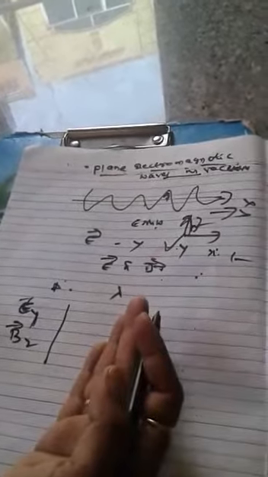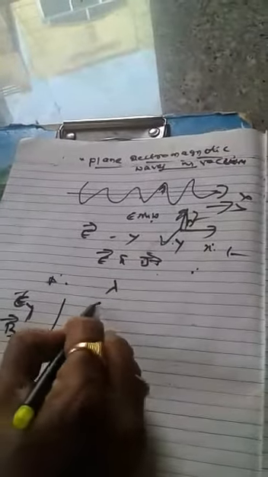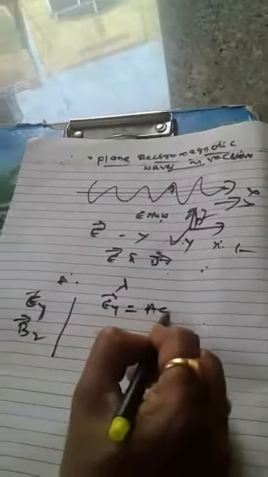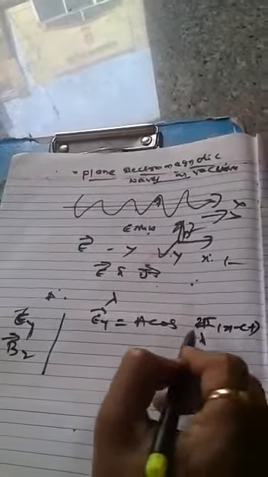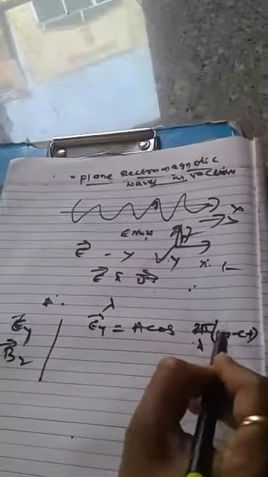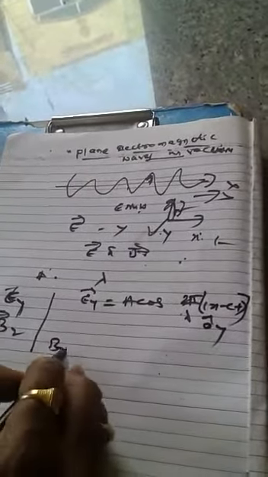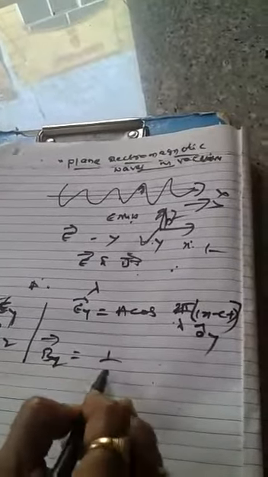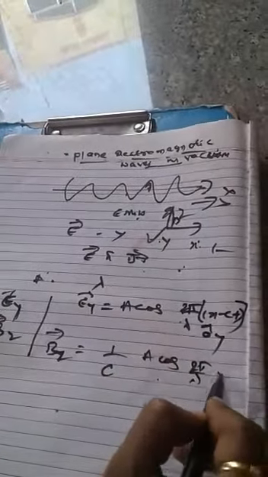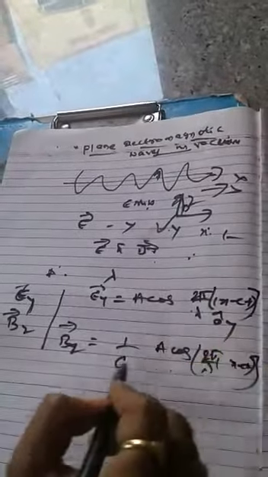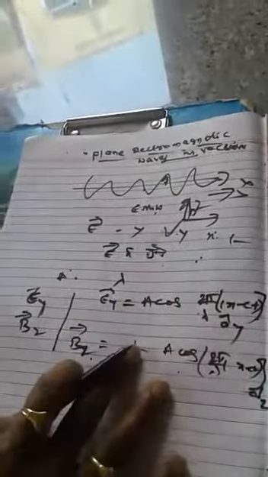Let these two, the electric field and the magnetic field, parallel to the y and z axes respectively, at any instant of time, be written as, for example, Ey = A cos of (2 pi by lambda)(x minus ct) along the unit vector y, and Bz = (1 by c) times A cos of (2 pi by lambda)(x minus ct) along the unit vector z. So these two equations are there.